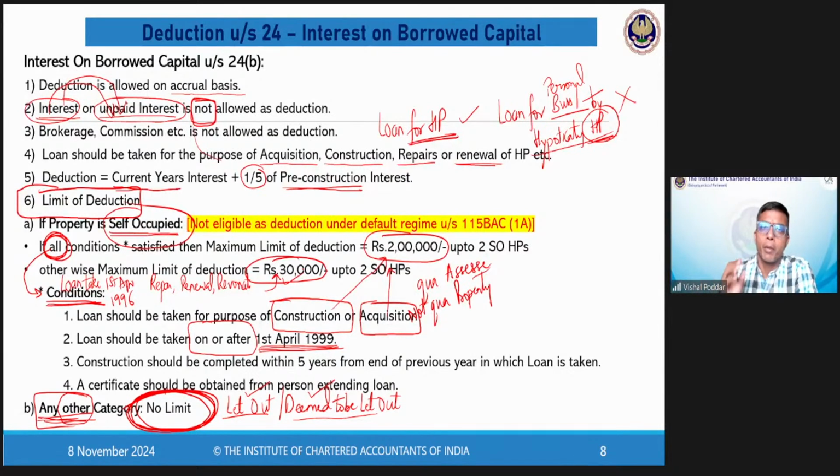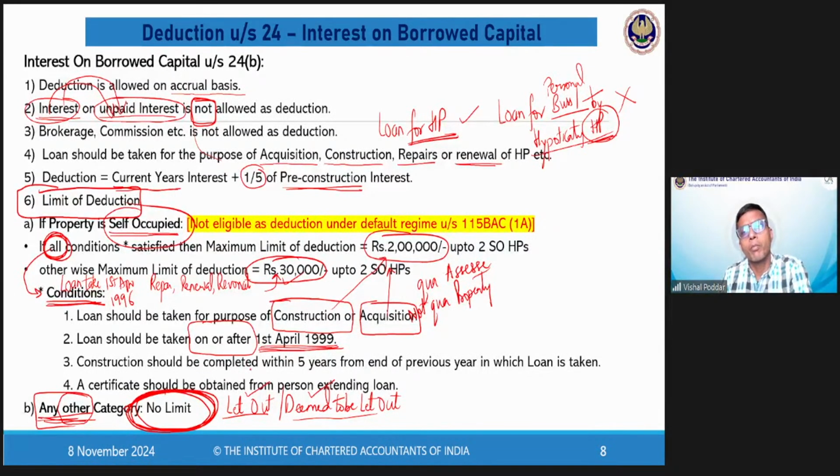Now let me inform you students, practically this should not come in your question, because a loan taken in 1996 would be around 29 to 30 years back. Practically such old loan cases cannot be given, because you are given cases of computation of the current year, meaning previous year 24-25. By this year, any loan taken before 1999 would be as good as 30 years old. So practically this condition will not be useful. But again, in any case study type of MCQ type of question, this may be of relevance.